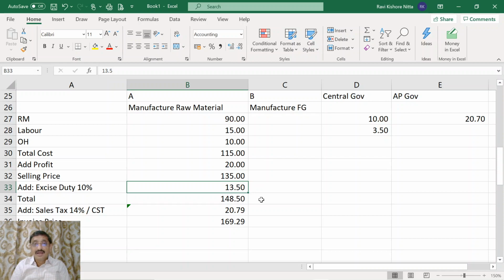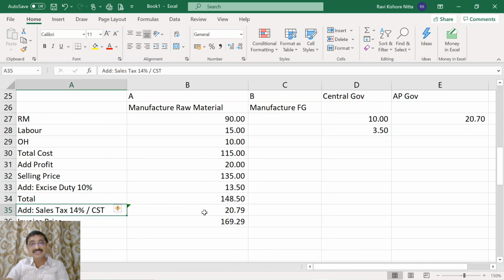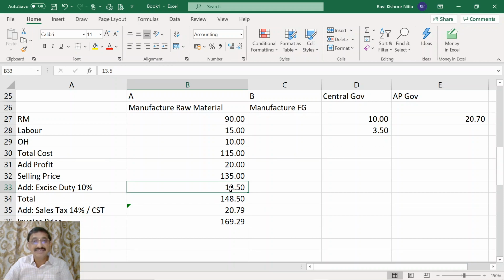Therefore, this 13.5 rupees which was included is not eliminated or given credit. This 148.5 contains excise duty also, and sales tax of 14% is levied on 148.5, which includes excise duty. Thereby there is a cascading effect.